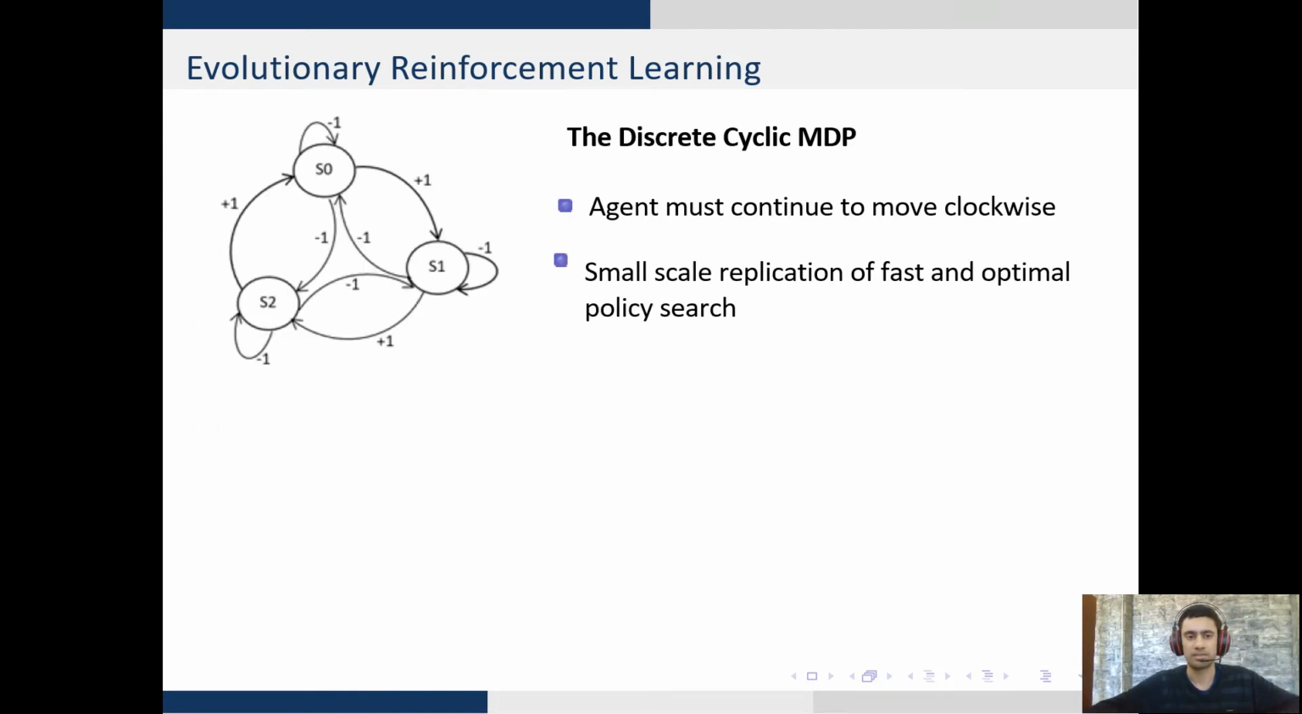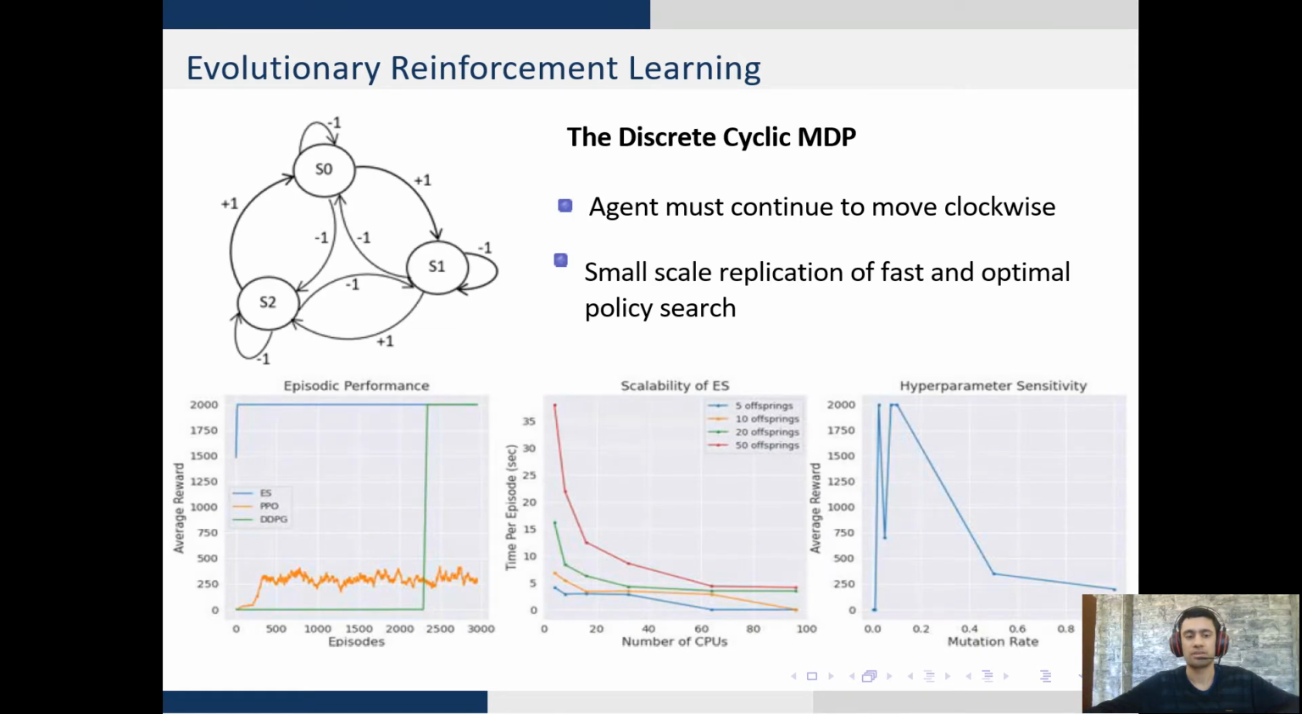Consider a small scale setting, such as the discrete cyclic MDP. The setting has 3 states, wherein the agent is forced to move right continuously. As soon as the agent moves left or stops moving, it faces a negative reward and the episode terminates. What you'll see in this environment's performance from left to right is that evolutionary methods demonstrate improved performance. They demonstrate improved scalability in the number of CPU resources and the number of offspring. However, these improvements come at the cost of hyperparameter sensitivity, wherein a small change in their parameter values leads to a large change in their performance.